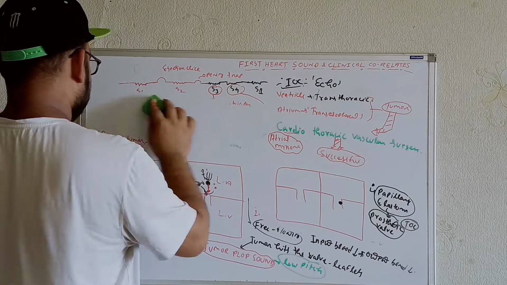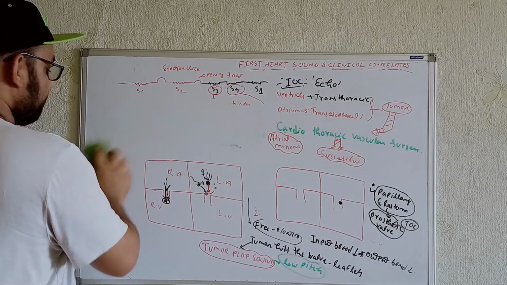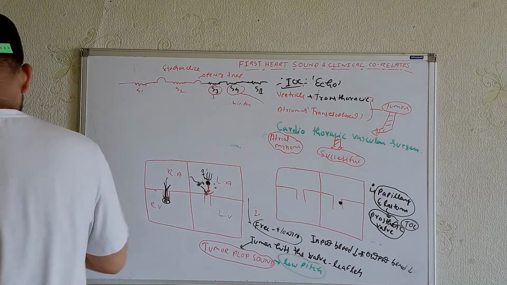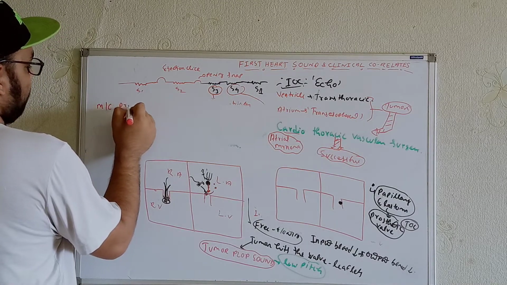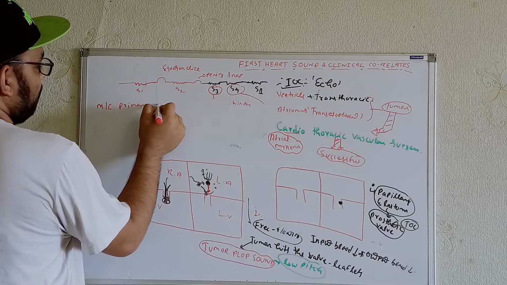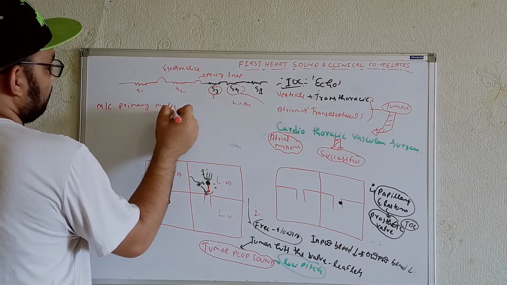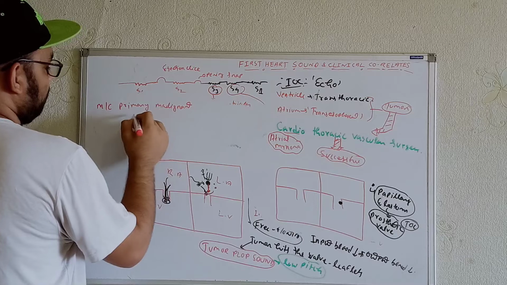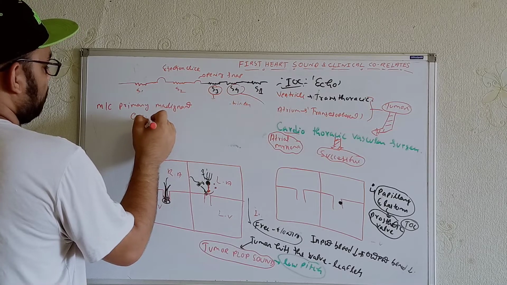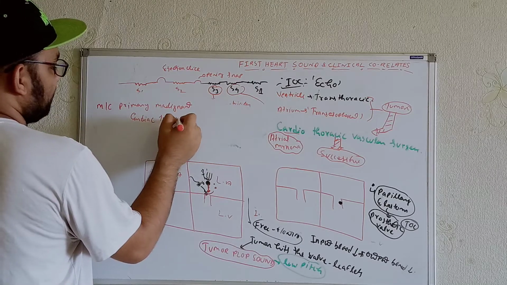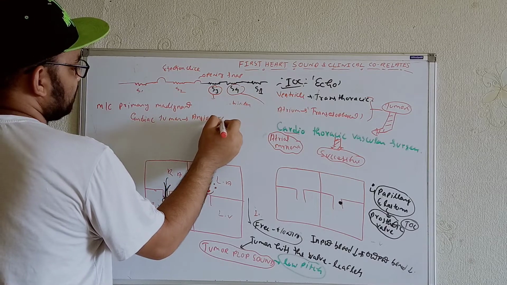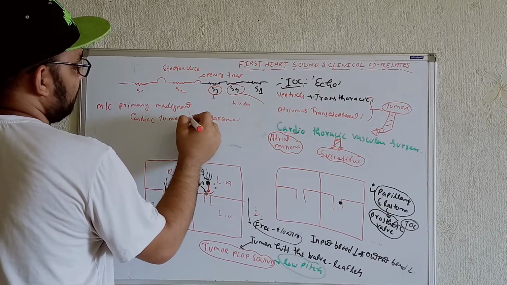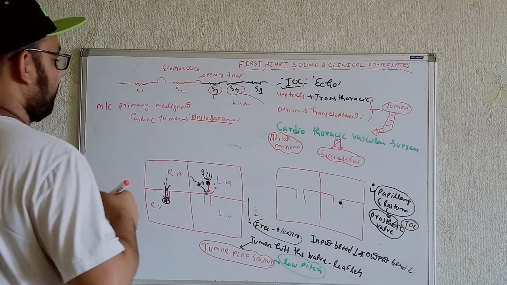So if I say right now that in terms of tumors, the most common primary malignant cardiac tumor, that will be what? Angiosarcoma. This will be the most common primary malignant tumor.